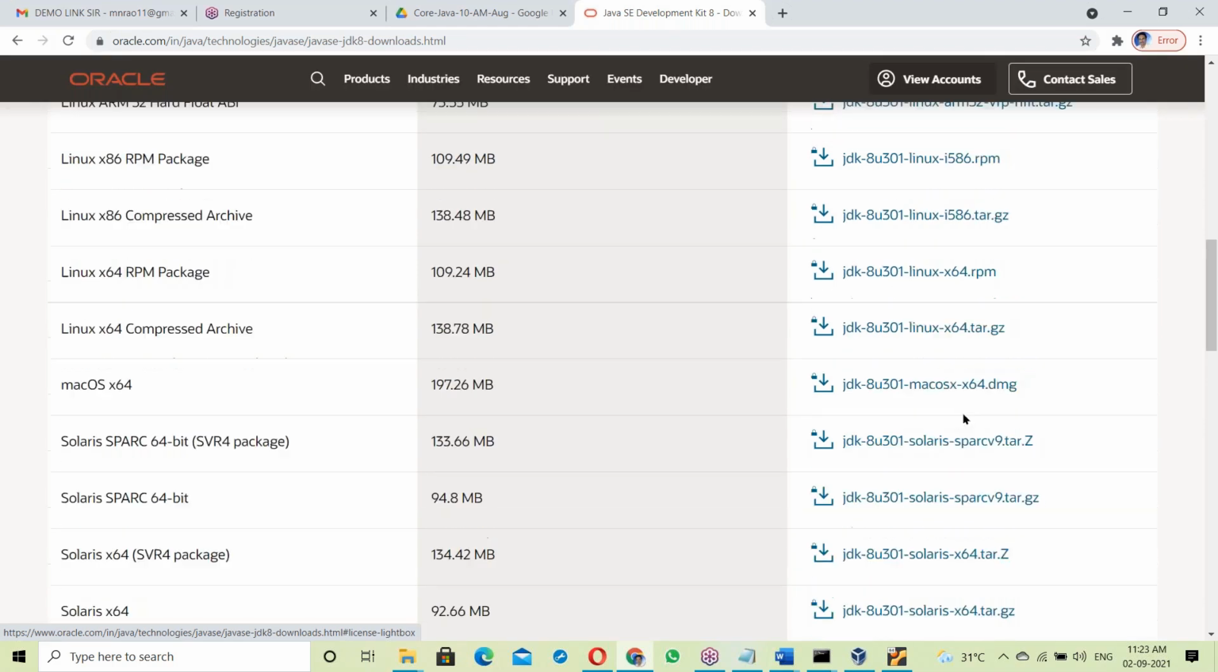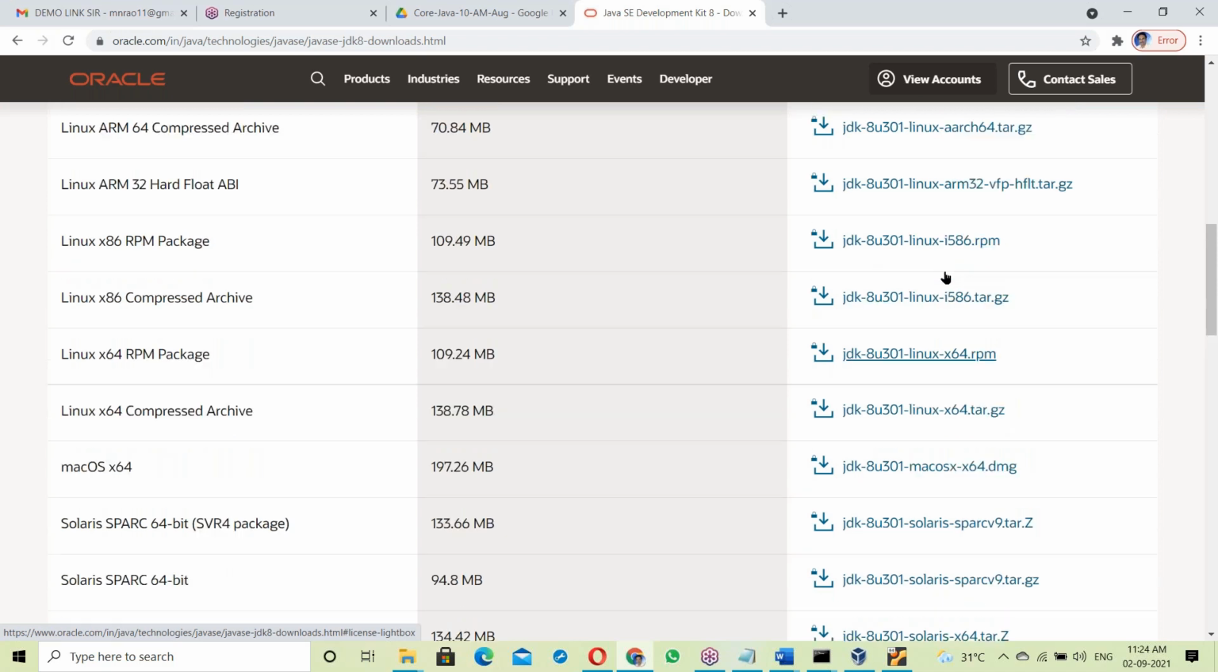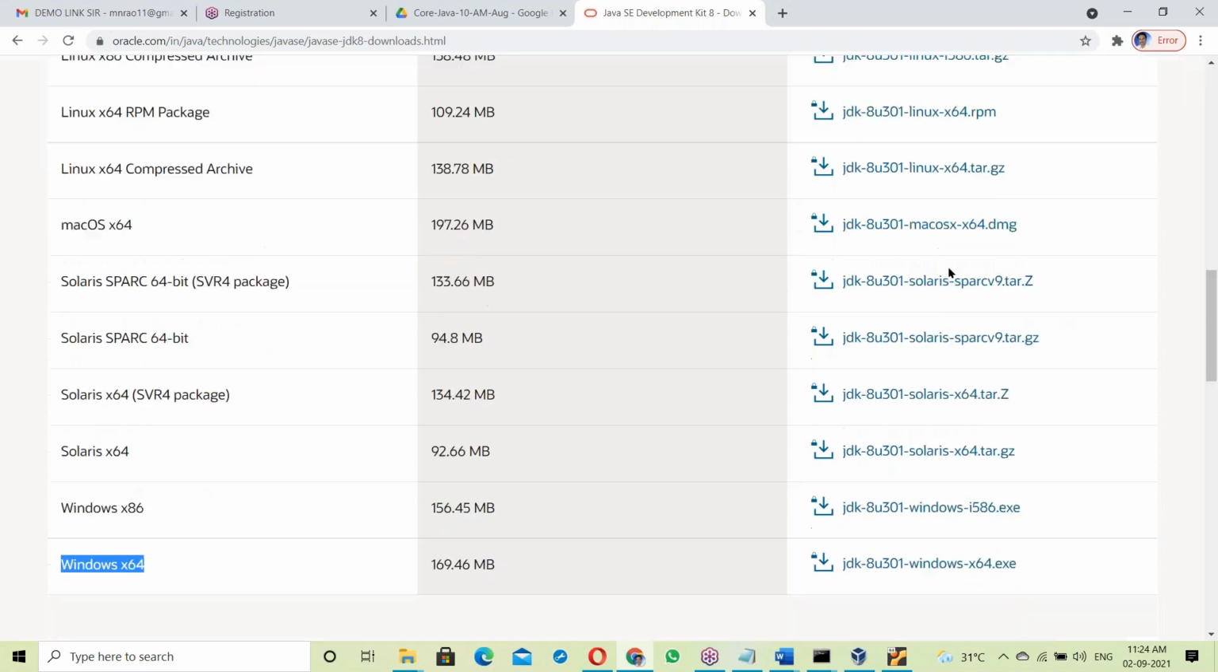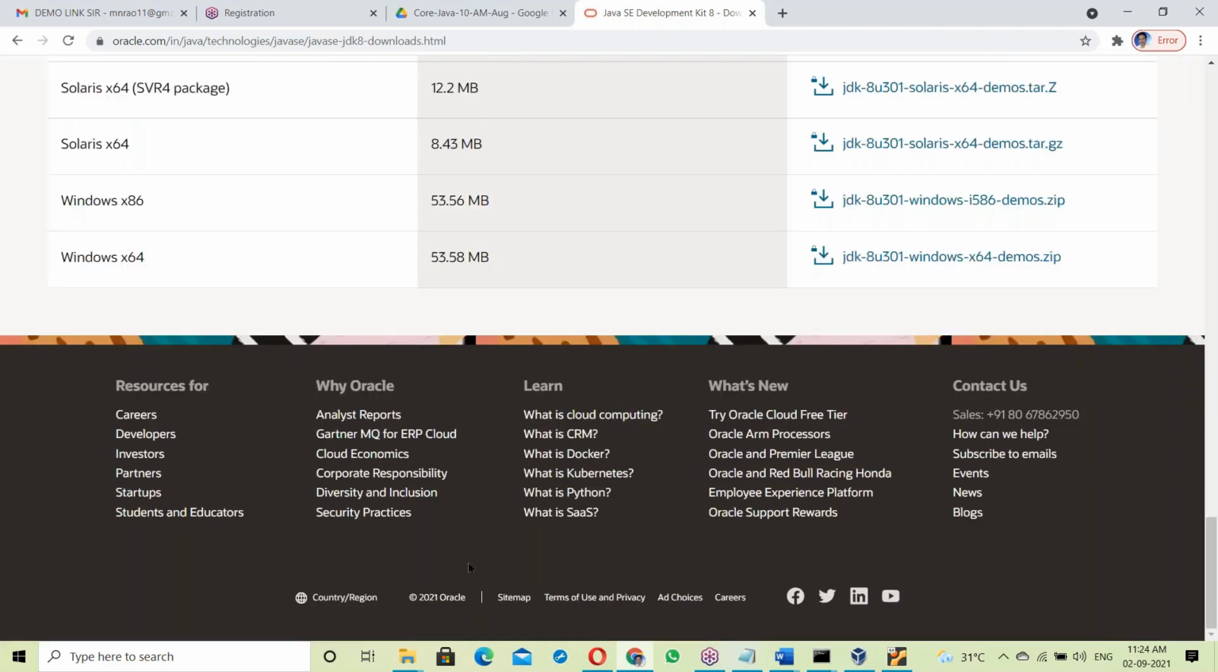Suppose it is Linux based, the tar.gz, Linux 64-bit compressed archive, this one you have to download. And this is RPM, for Red Hat Linux based systems. RPM, Red Hat Package Manager. So depending on the OS, the software changes. So JDK is OS dependent.